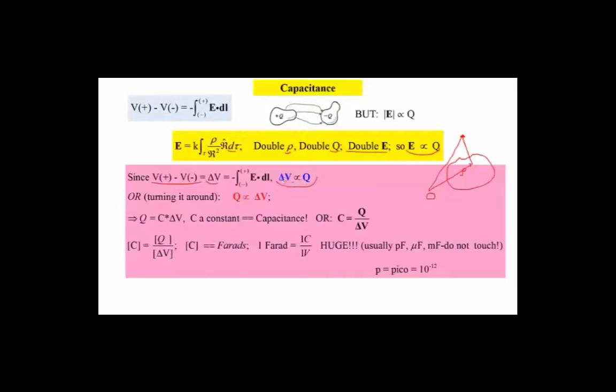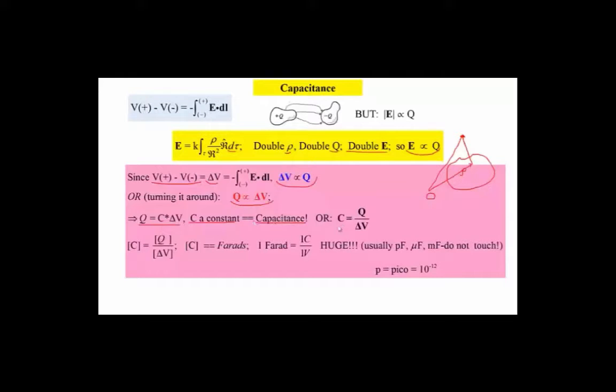Delta V is proportional to Q, or turning it around, Q is proportional to delta V. So this brings us to a constant that will relate delta V to Q, and that constant C is the capacitance. So in other words, if you have a situation where you put charge on an object and relate that charge to the potential difference that created it, this would be the relationship, and C would be the capacitance.